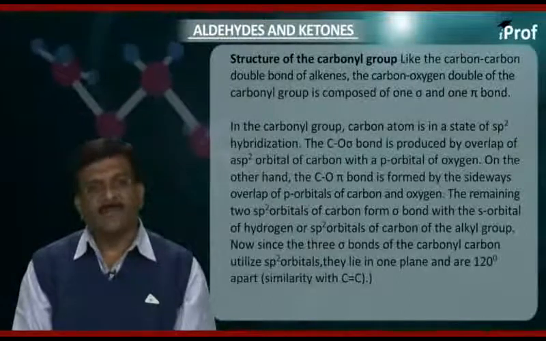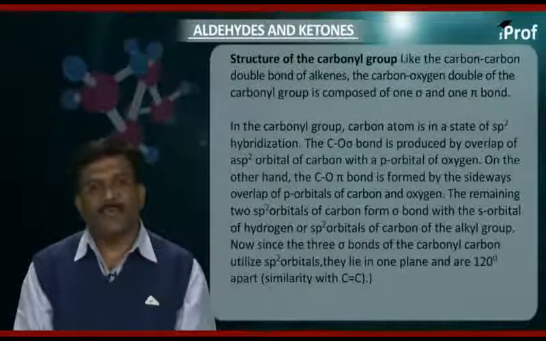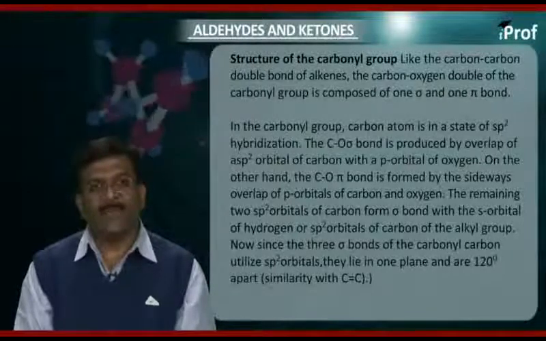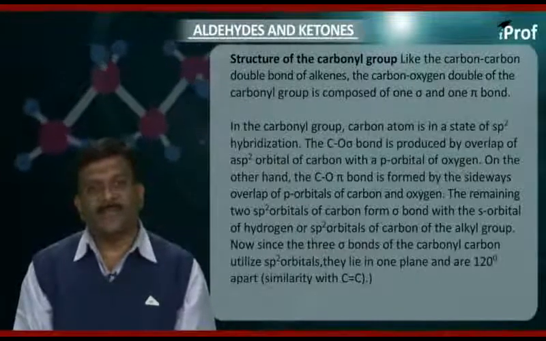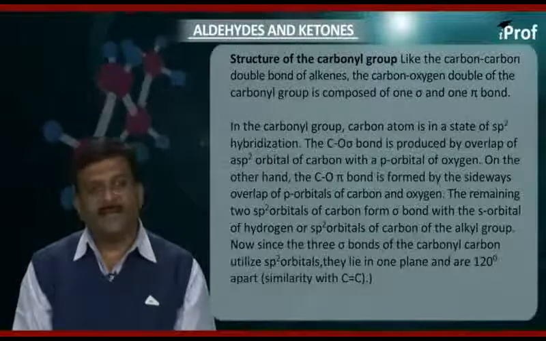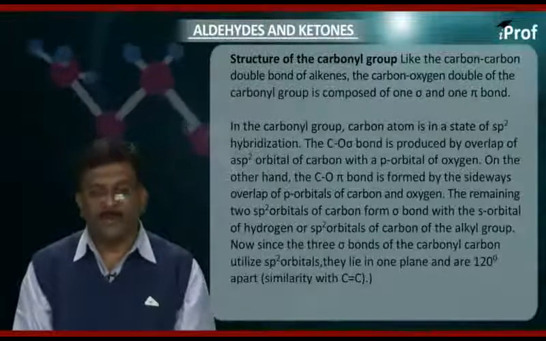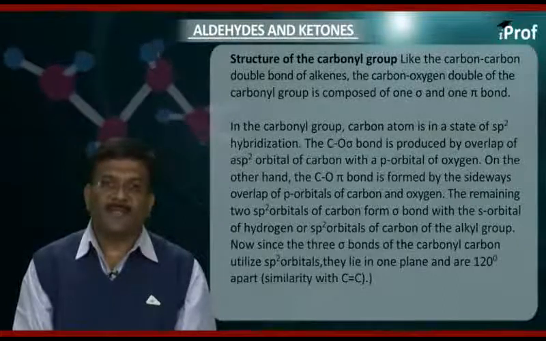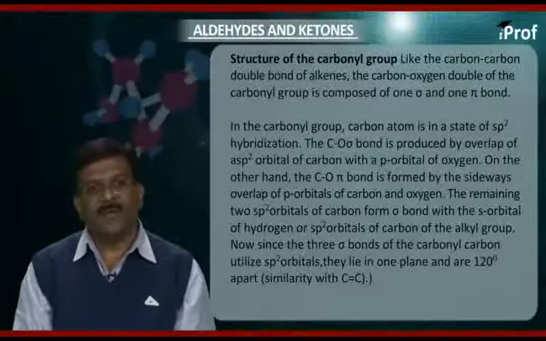The carbon-oxygen sigma bond is produced by overlap of an sp2 orbital of carbon with the p orbital of oxygen. On the other hand, the carbon-oxygen pi bond is formed by the sideways overlap of p orbitals of carbon and oxygen.